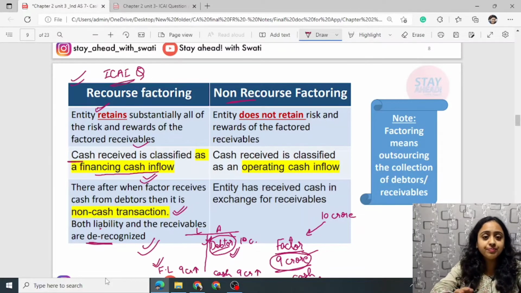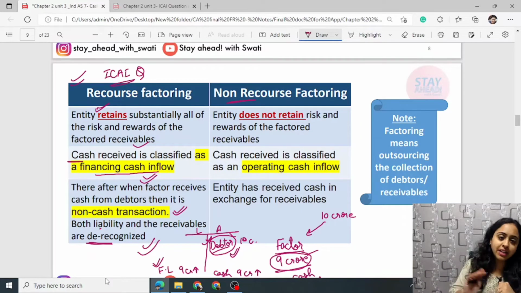Are you clear? In case of non-recourse, since all the risk and rewards are transferred, the control has been transferred, simply the debtors will be removed from the balance sheet and the cash will be taken in the balance sheet. The entity does not retain any risk and rewards. Cash receivable is operating cash flow. The entity has received cash in exchange for receivables. Okay, simple.